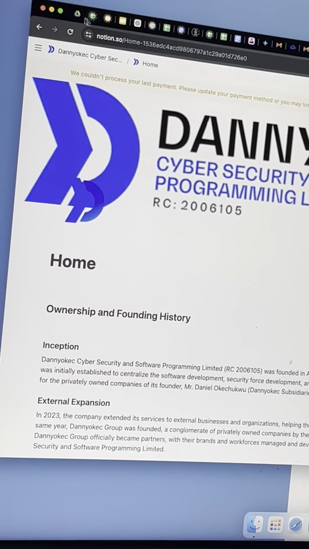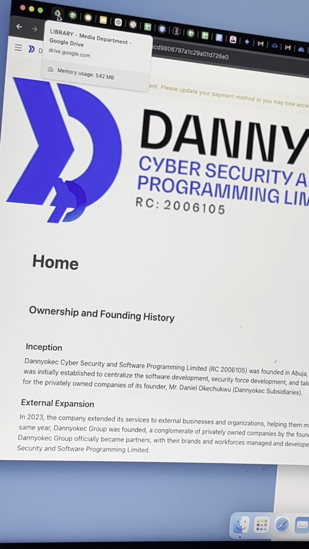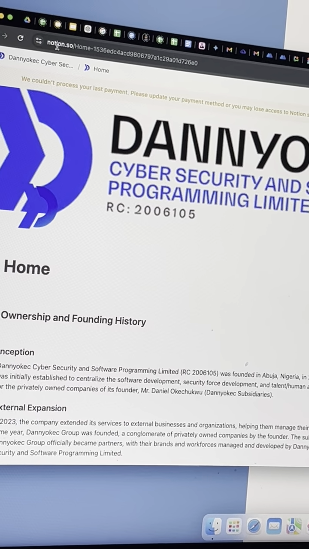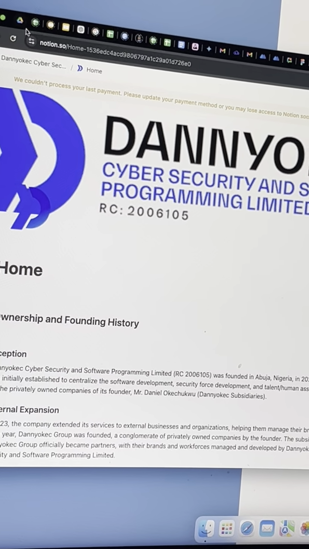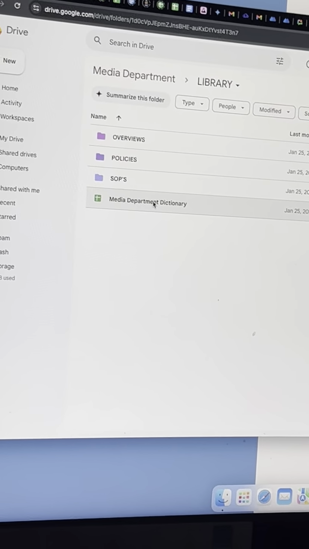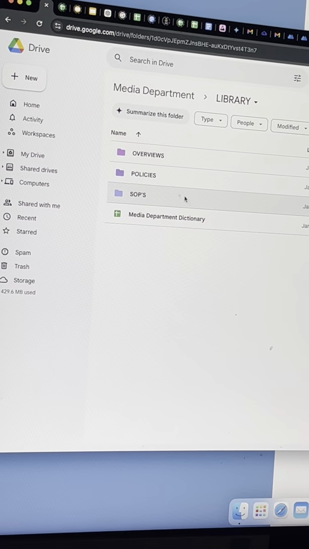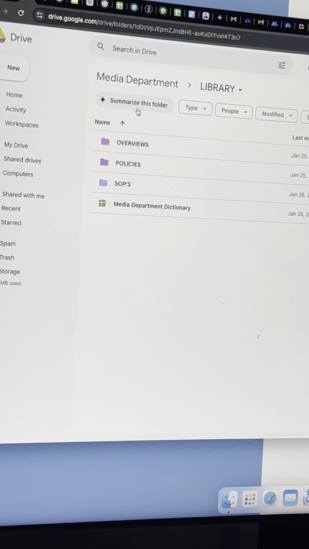So if I go back to my Google Workspace, this is Google Workspace. I'm trying to leave Notion. This is Notion, it's expensive, and I want to put everything there. So far I've been trying my best, right? So this was how I decided to do it.